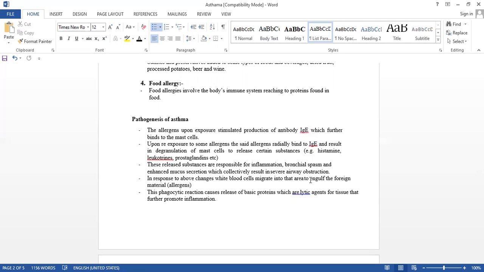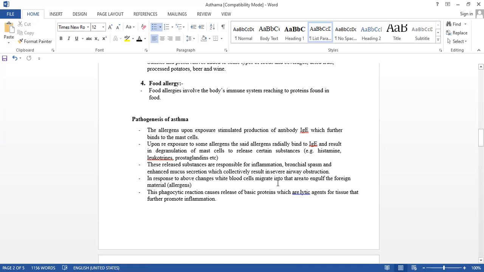First time we are exposed, and then what happened? If re-exposed to that type of allergen, the said allergens readily bind to the IgE and result in degranulation of the mast cells. And what happens when the mast cells degranulate? They release certain substances which are bronchoconstrictor in nature. Which are those? Histamine, leukotrienes, prostaglandins, isn't it?